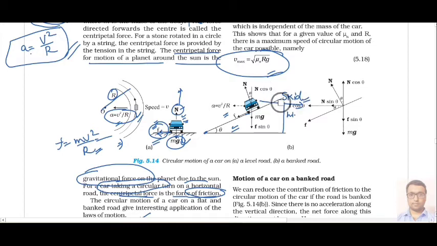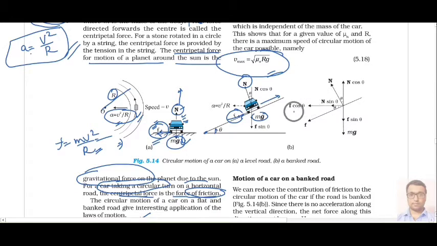First we will understand how many kinds of forces are acting in this situation. Number one is the weight of the car, mg, and second is the normal reaction, normal to the surface, and this theta angle is also given. And one is static friction, because the car will have a tendency to skid outside, so the friction force will try to oppose it.